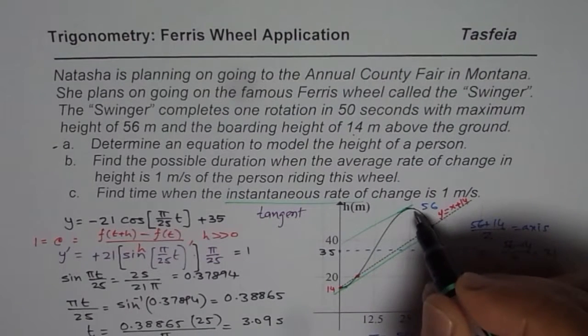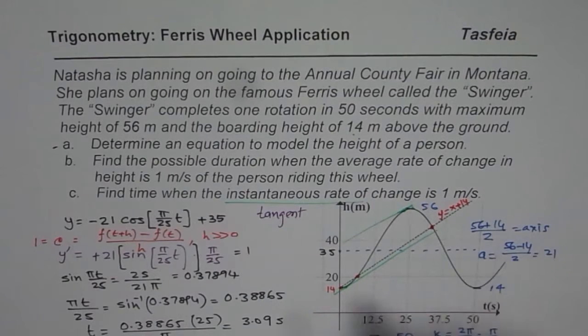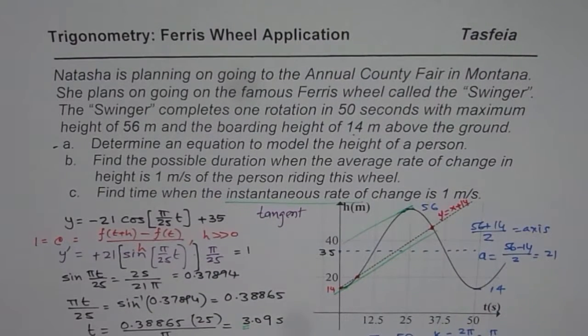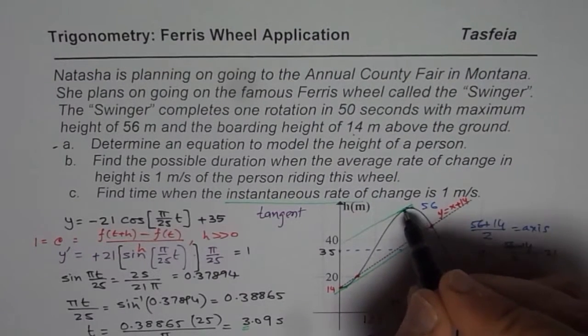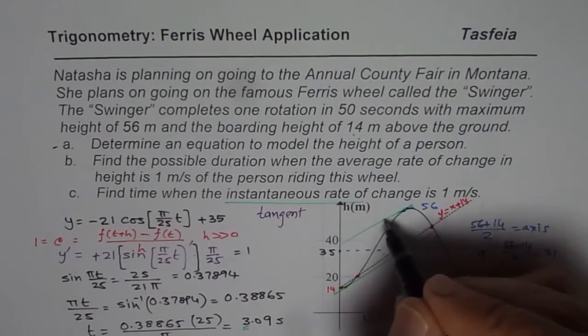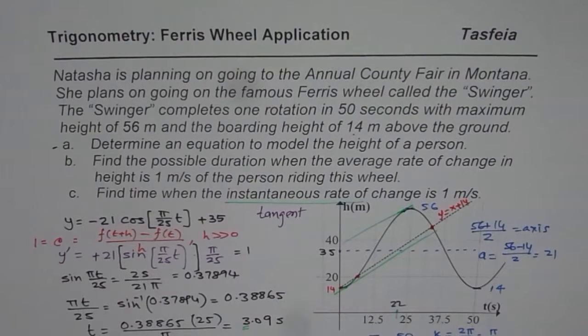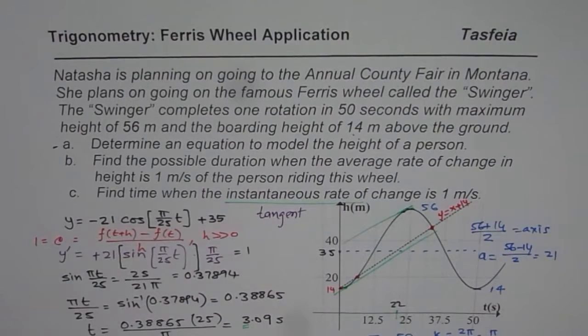which from the symmetry, around this point, slightly less than 25, to be precise 3 units less than 25. So at around 22, right, from these calculations, and you can see this is 25, so slightly less than 25, we'll get a tangent to the curve with slope of 1. So we have our solution, and the answer is approximately 3 seconds, or it could be 22 seconds, as you can see from the graph.